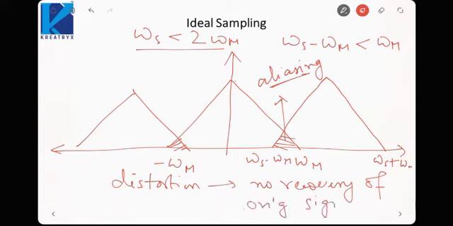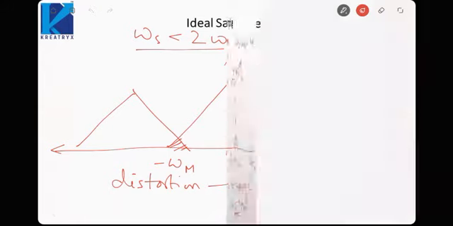Since the spectrum has changed, we will not be able to recover our original signal, because a different spectrum corresponds to a different signal. So what I would get is not the original signal that I want to get.